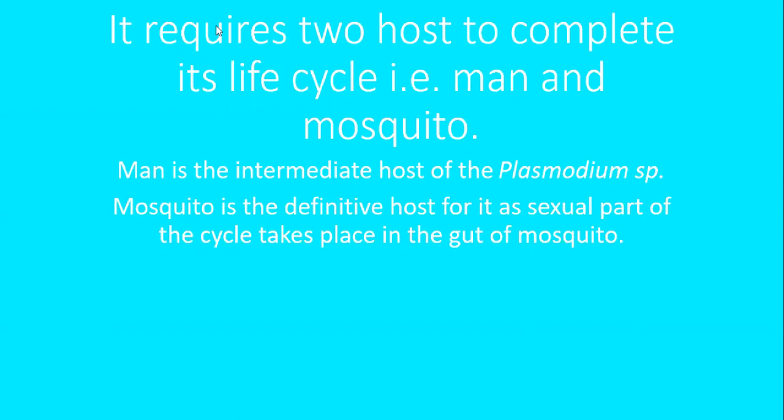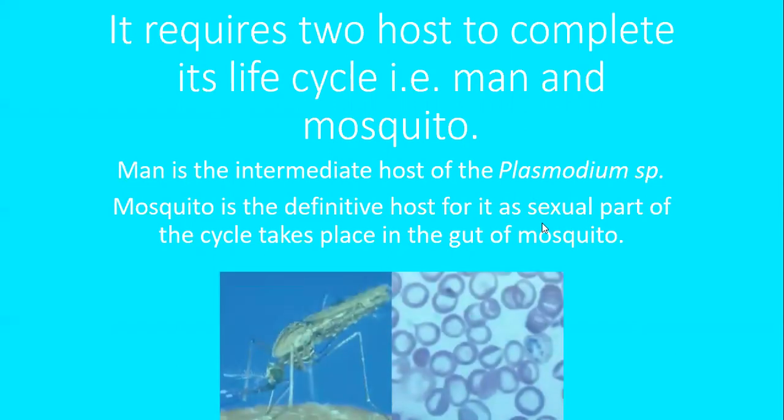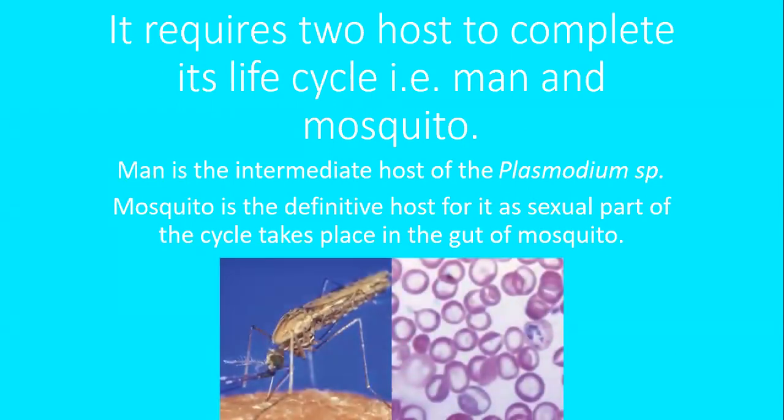And one thing, please memorize: the intermediate host is the host in which the asexual phases of the life cycle occur, and the definitive host is the host in which the sexual phases of the life cycle occur. So the mosquito is the definitive host in the life cycle of the Plasmodium.